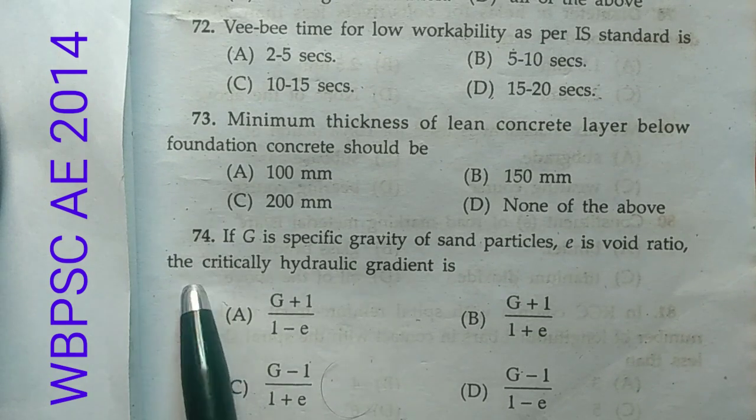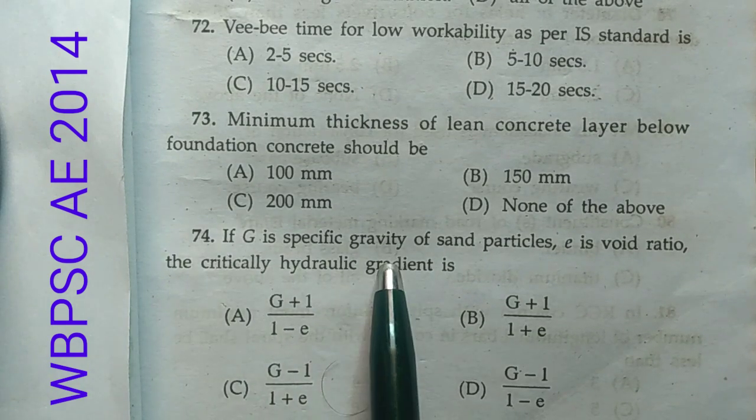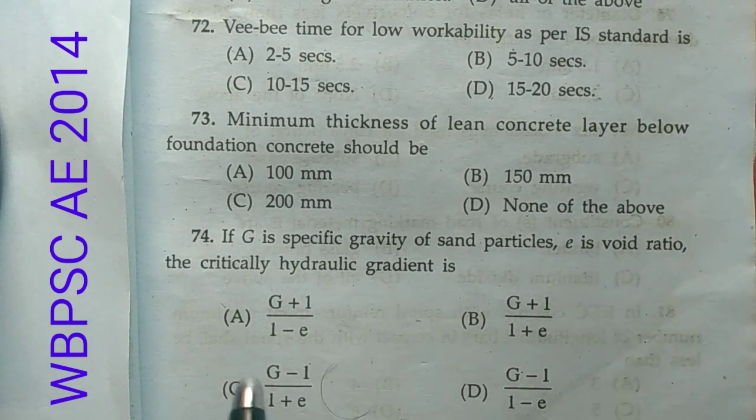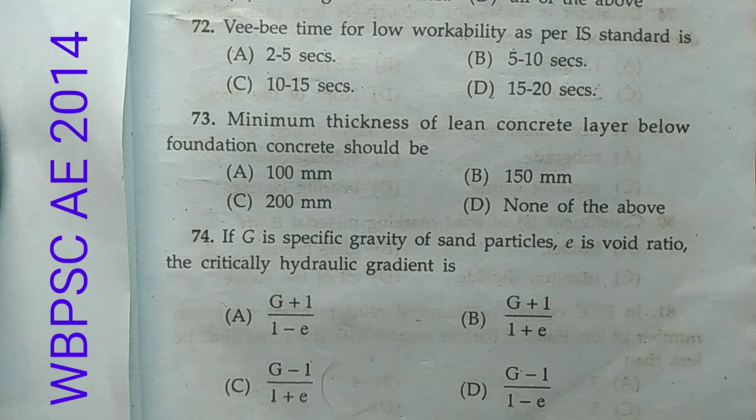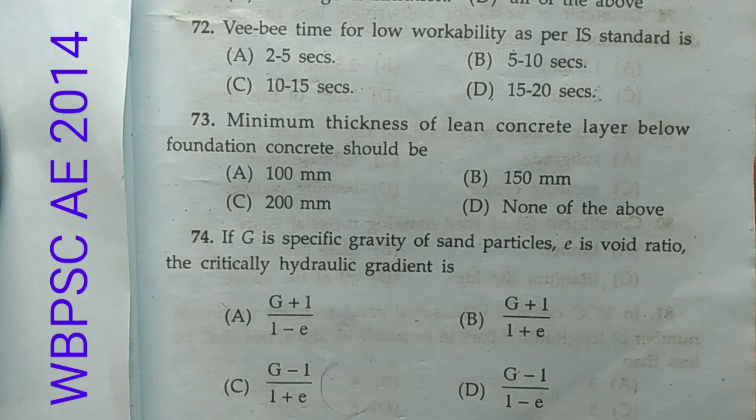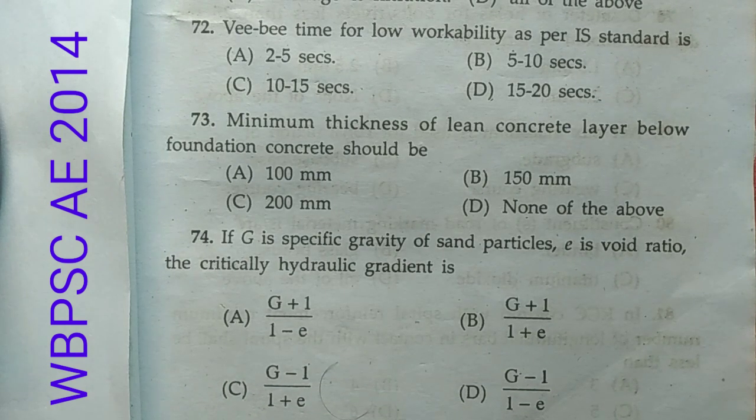Now question number 74. If G is the specific gravity of sand particles and e is the void ratio, then the critical hydraulic gradient, we all know, is (G minus 1) by (1 plus e), and the phenomenon is called liquefaction of sand or liquefaction of soil. Okay.